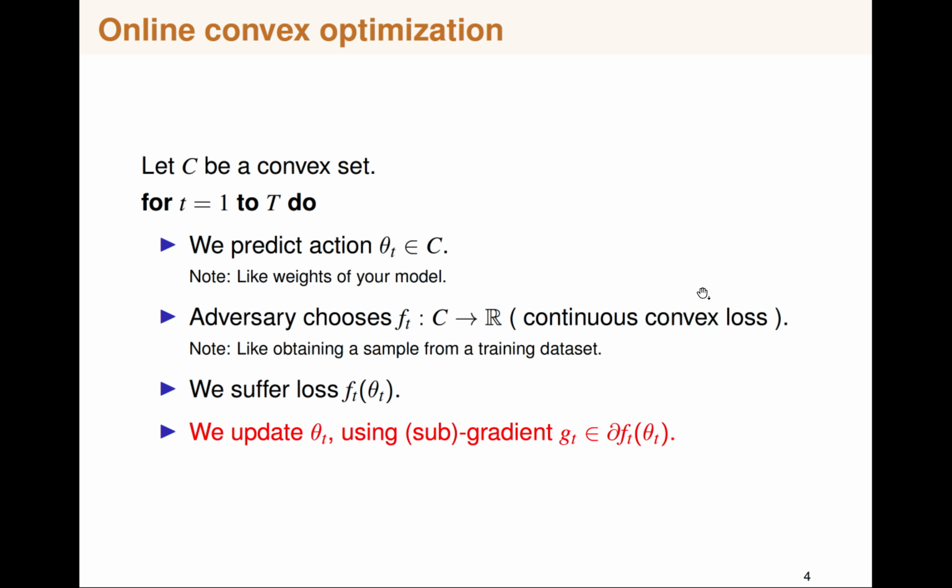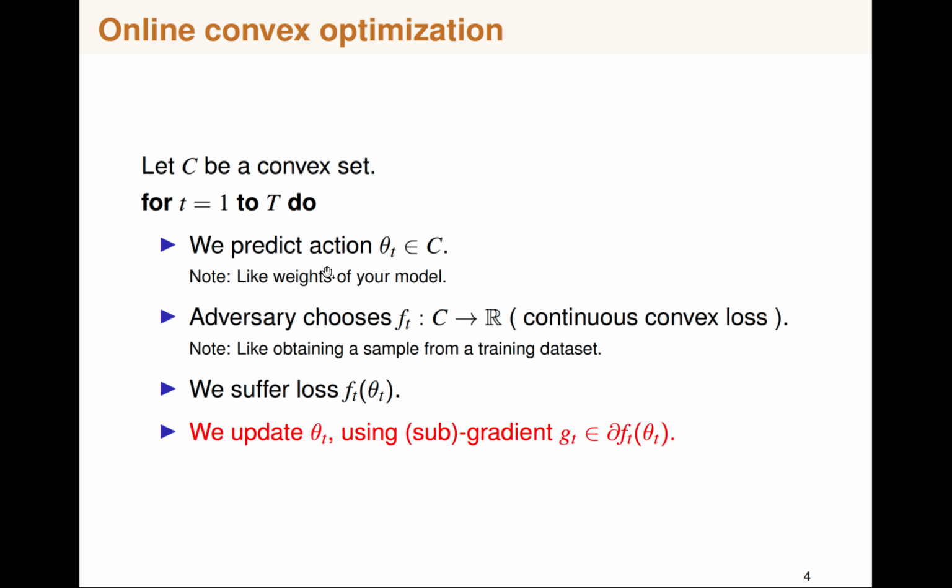So let's consider the online convex optimization setting. We have a convex set C, and we want to run the algorithm for T rounds. In every round we predict an action, which is essentially a point from the convex set C. You can think of it like the weights of your model. And we are playing a game against an adversary.